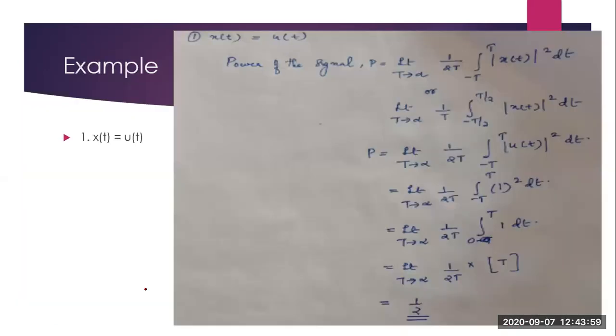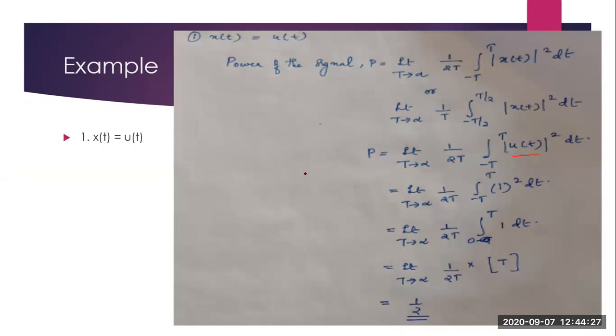Now we'll see some examples. First question: x of t is equal to u of t. First we find the power. Power is equal to what? Limit t tends to infinity 1 by 2t integral minus t to t x of t whole square dt. Or you can write limit t tends to infinity, instead of 2t you write t and take minus t by 2 to t by 2. That is also correct. Now you just substitute u of t in the equation.